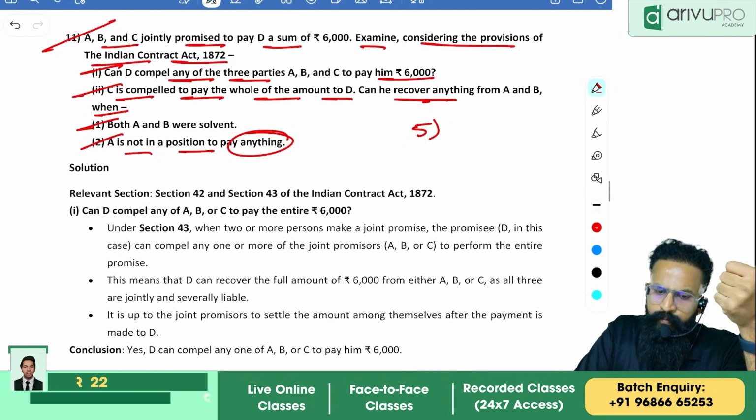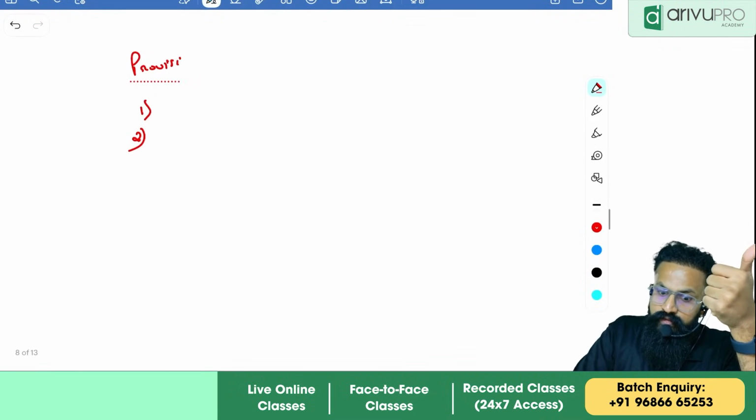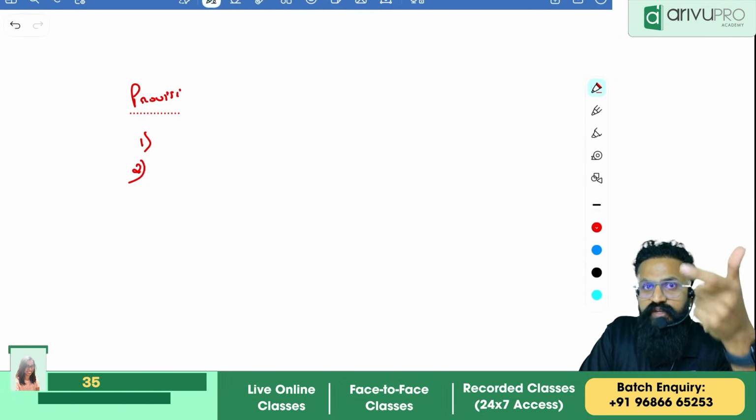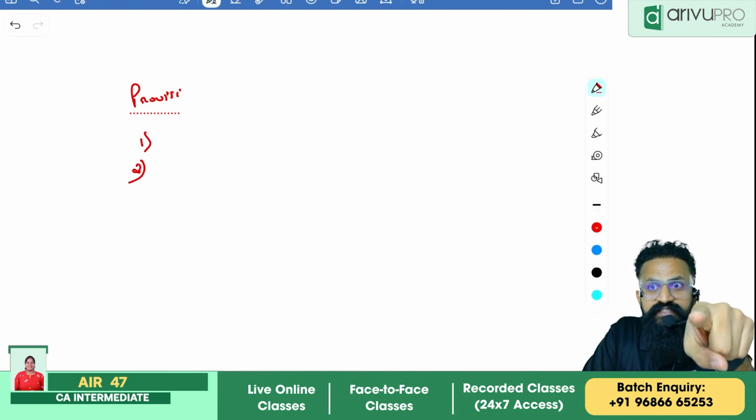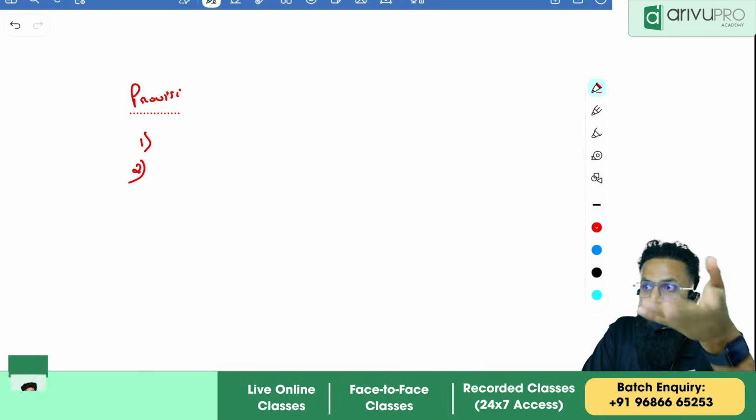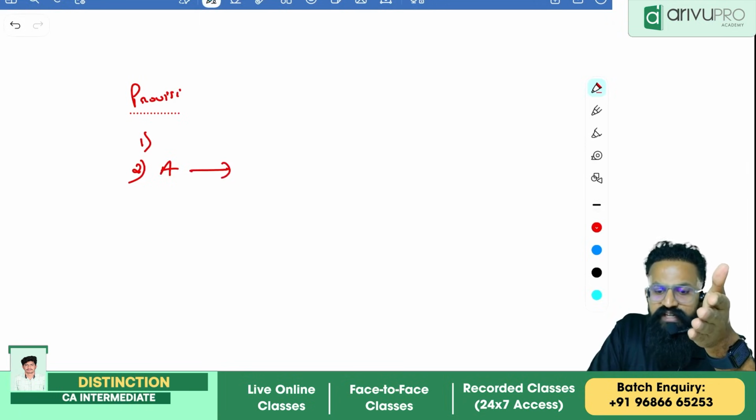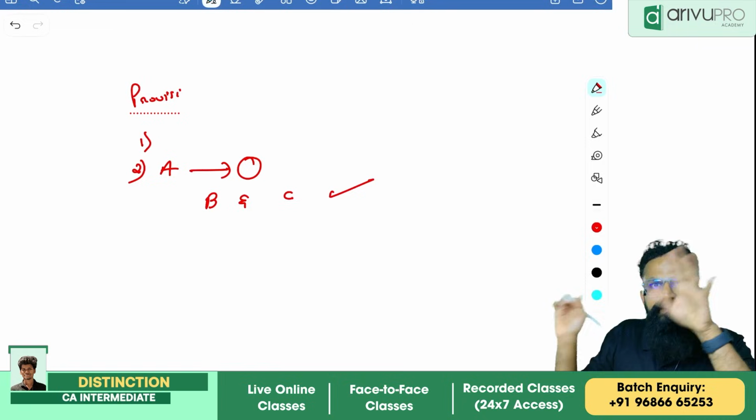Now that is what the case they have given. One is when both were solvent. What if A is not in a position to pay anything? Now what will you do? A is insolvent, so B and C will pay. Correct. So now what I'll be writing: whenever there is any loss, if any of the joint promisors is not in a position to repay the loan, in such case, the joint promisors will have to share the losses equally, whatever is the remaining. A is not able to repay, whatever is his share, B and C will have to share that particular loss.